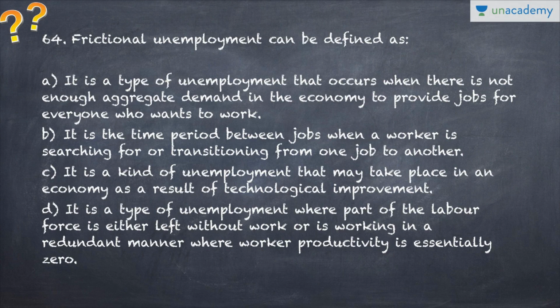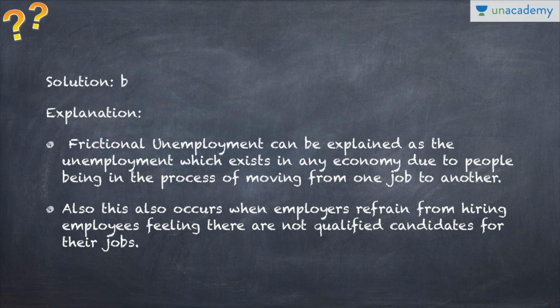And I've already explained, so you can go through the explanation in the slide over here. And the next one is regarding frictional unemployment, which can be defined as a type of unemployment that occurs when there is not enough aggregate demand. No, not at all correct. It is a time period between jobs when a worker is searching or transitioning from one job to another. So this can be correct, but we have to look at the other options. It is a kind of unemployment that may take place in an economy as a result of technological improvement, or it is a type of unemployment where part of the labor force is either left without work or is working in a redundant manner. So out of all the four, B is the correct one, because it is a time period between jobs when a worker is searching for a job, and the employers generally don't employ these people due to skills mismatching, and they feel there are not enough qualified candidates for their jobs. So B is the correct option.